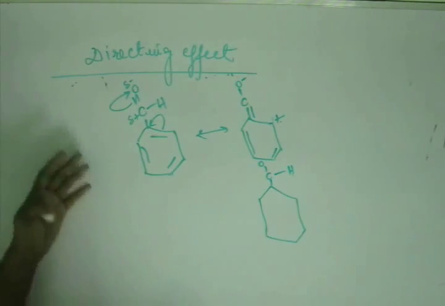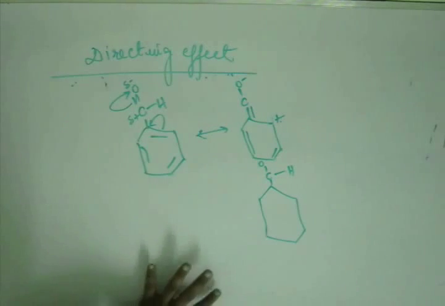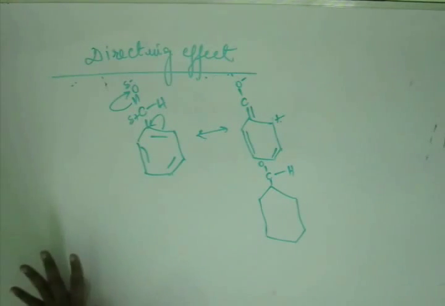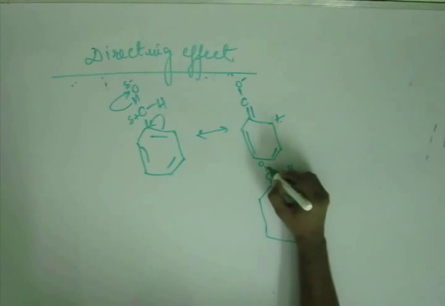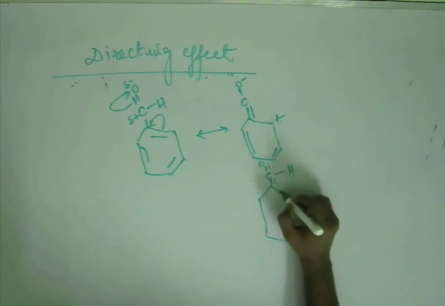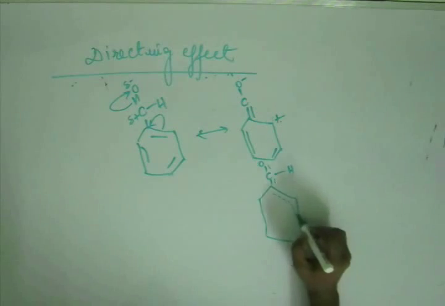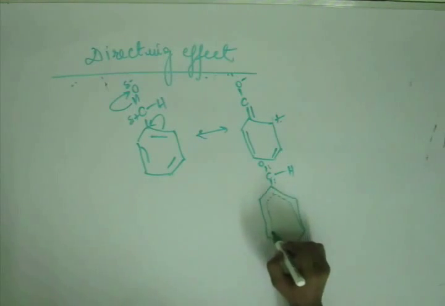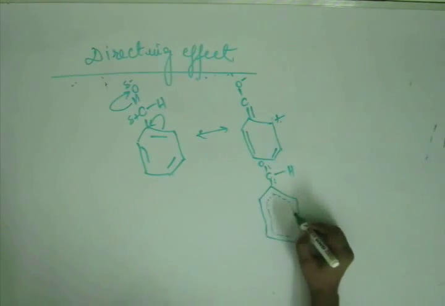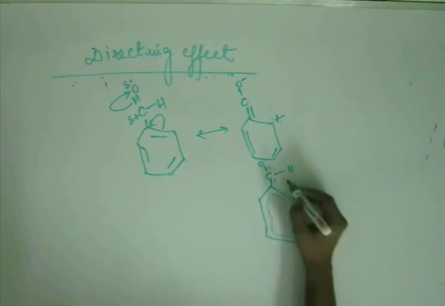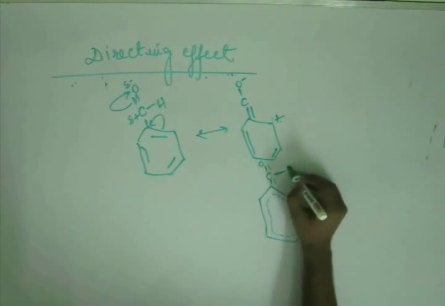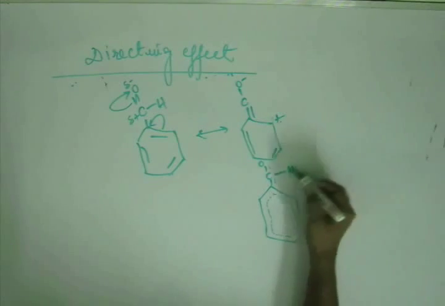Now as you will see, at each position, in some RS you will have a single bond, in some RS you will have a double bond. That means at each position you have neither a pure single bond nor a pure double bond. What you have is a double bond character. So at each position I am drawing a dotted bond. That means this is not a pure double bond, this has some double bond character. This is a pure single bond because we never had a double bond here.